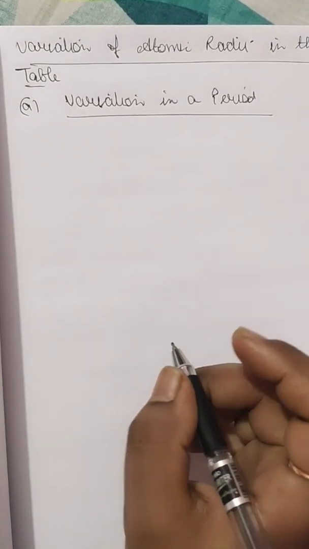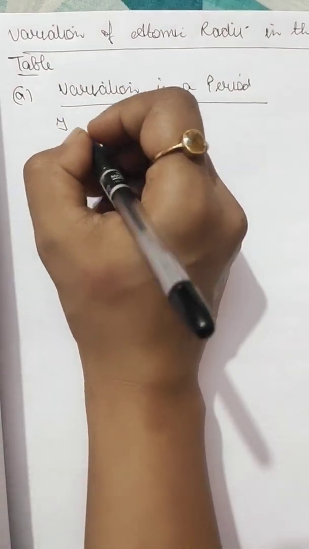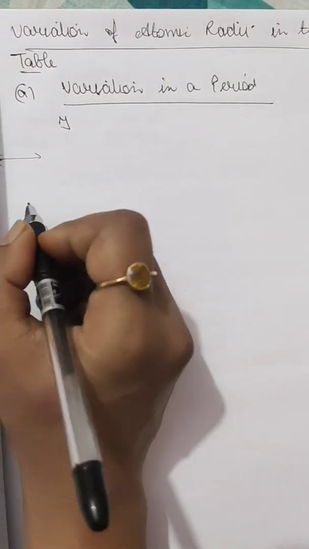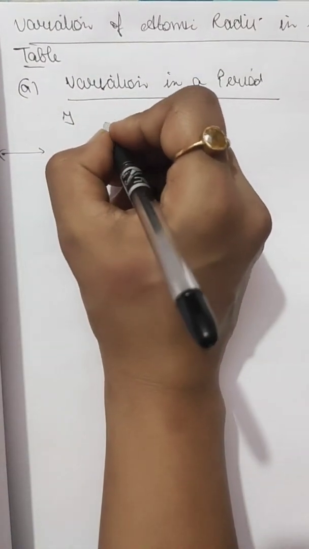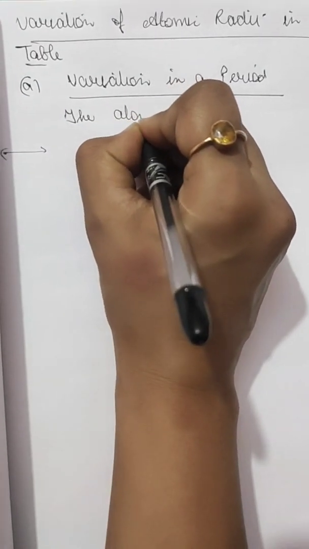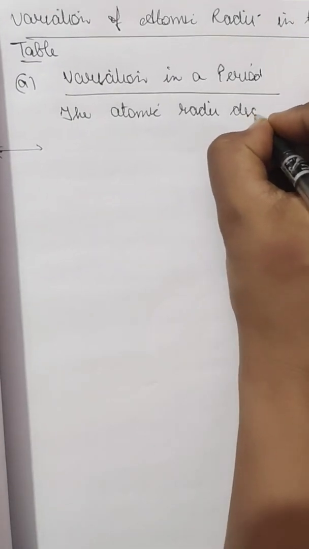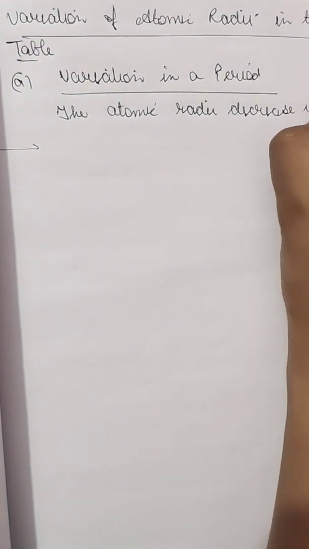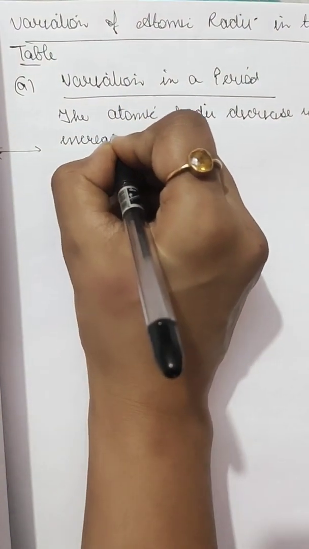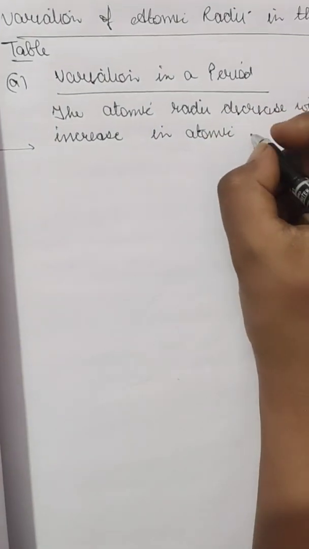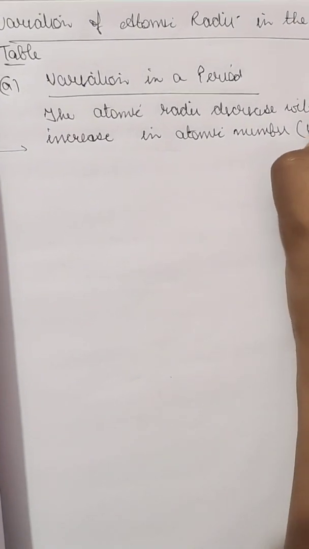The atomic radii decrease when we move along the period, which is from left to right. So the atomic radii decrease with the increase in atomic number when we move from left to right.